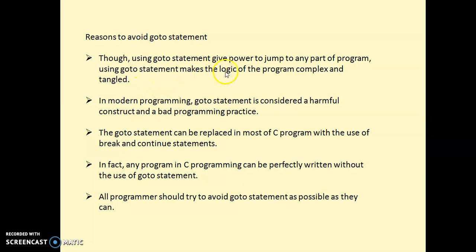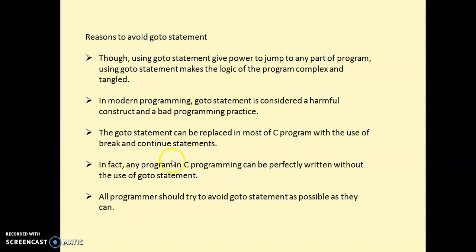Though it gives some power to jump to any part of the program, using goto makes the logic of the program complex and tangled. In modern programming languages, goto is considered a harmful construct and a bad programming practice, so it is advised not to use it. In most C programs, goto can be replaced with break and continue statements.